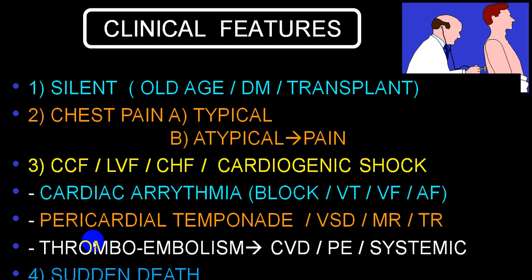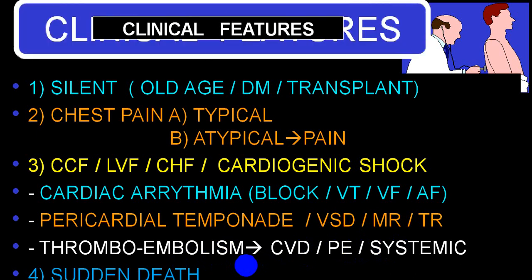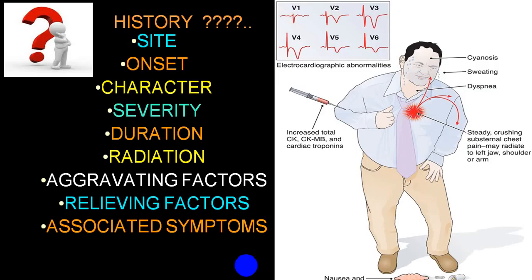There can be intramural thrombus formation and that thrombus can give rise to thromboembolism. If it is in the right ventricle, pulmonary embolism, and if it is in the left ventricle, systemic embolism. And sometimes a person can also have sudden cardiac death. So any one of these presentations can be seen.